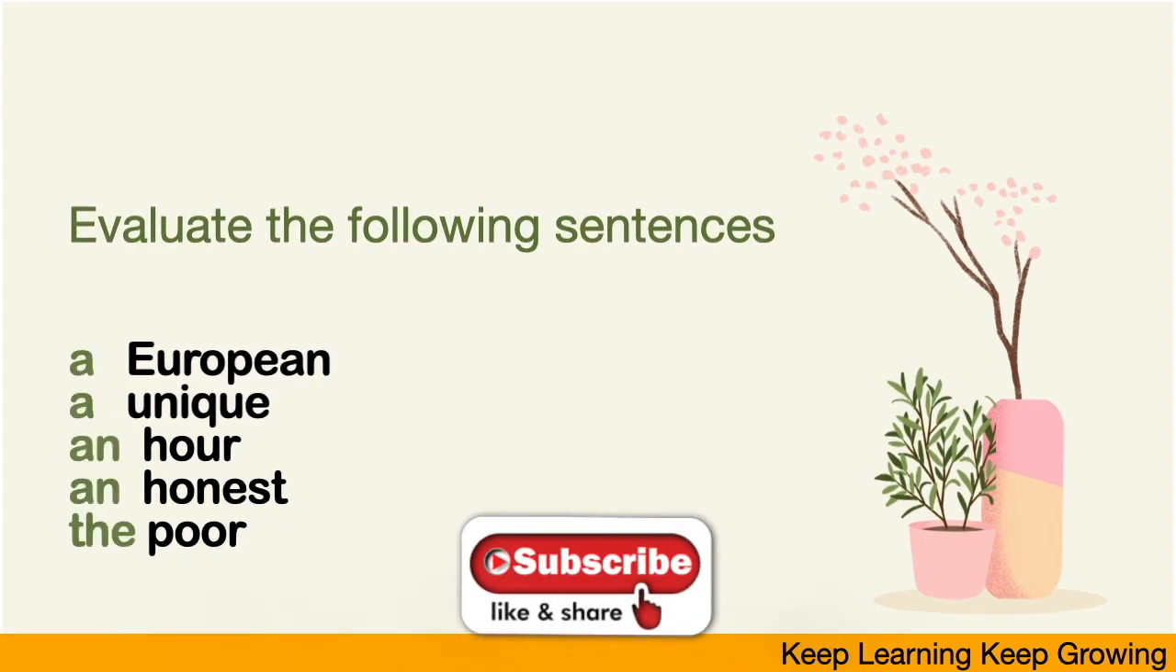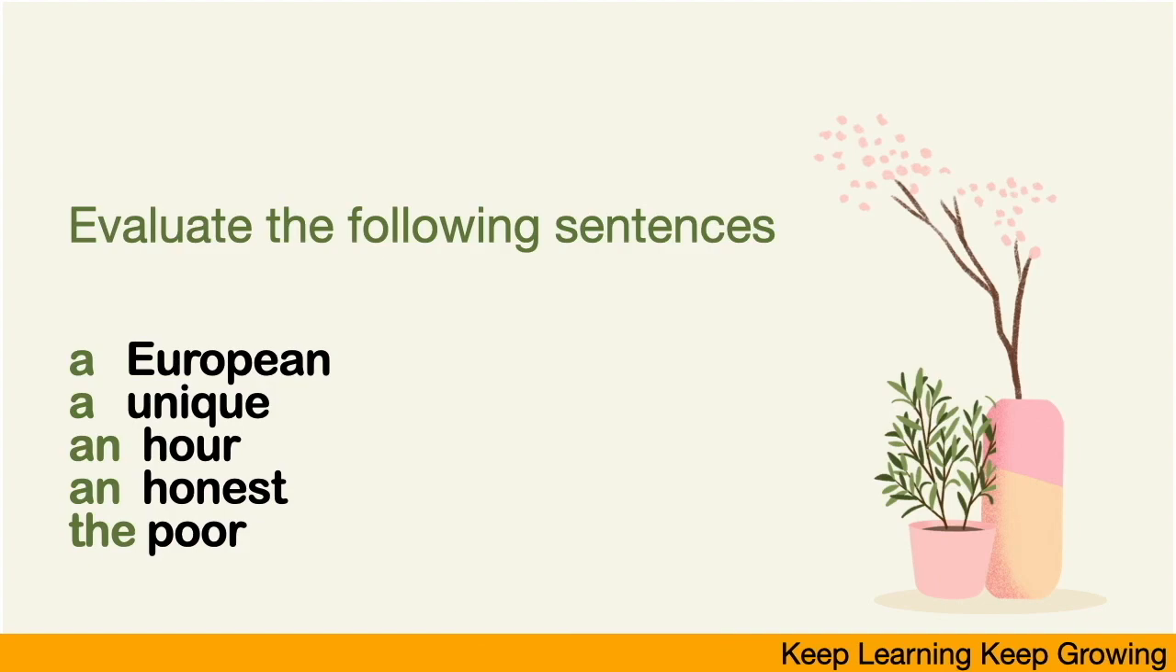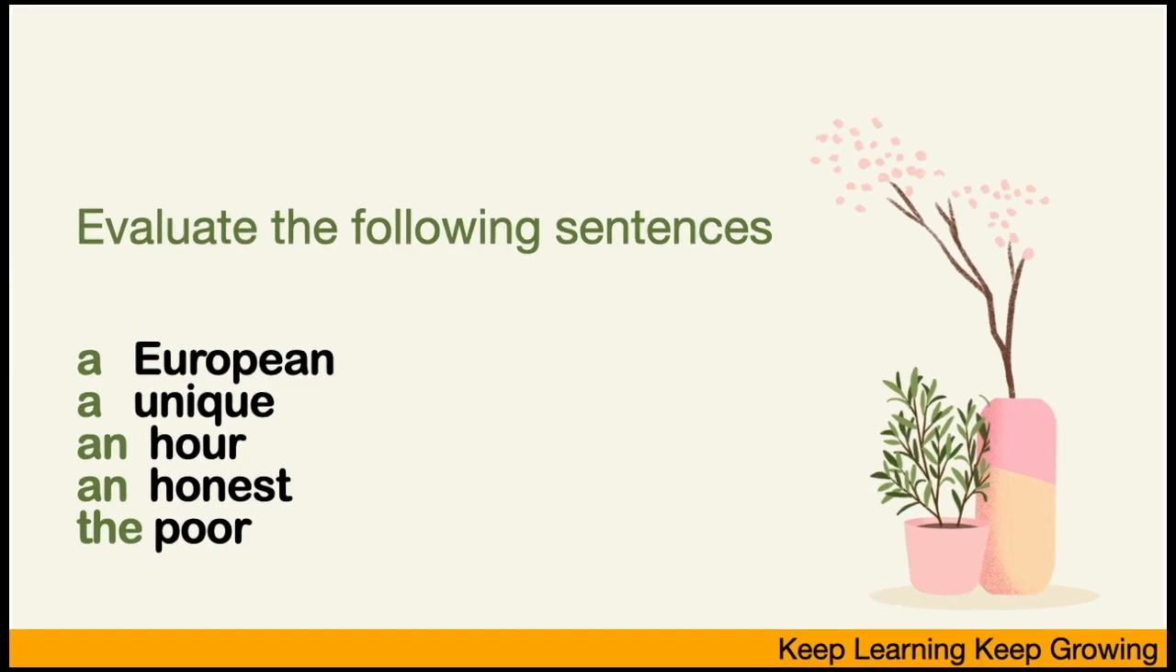Now see the result. What we generally do is totally wrong. The answer should be a European, a unique, an hour, an honest, and the poor. I will be discussing these in detail in my later slides.